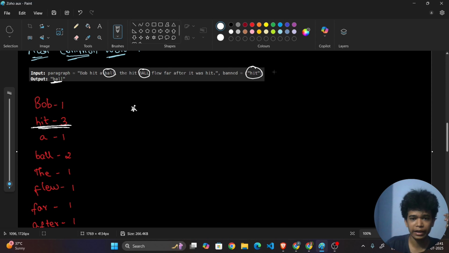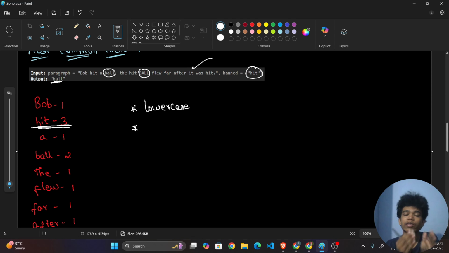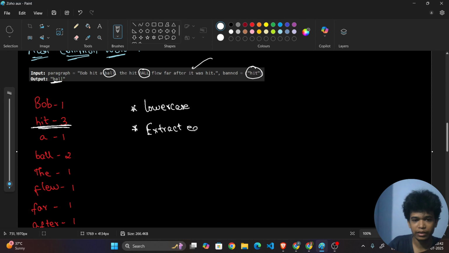So what's the first step? First step, we want to make this given string case insensitive, right? So they want us to return it in lowercase. So the first step is to convert all the words, all the characters, to lowercase. Fine. Now what is the second step? The second step is to take each and every word, which means we want to extract each word from the paragraph.